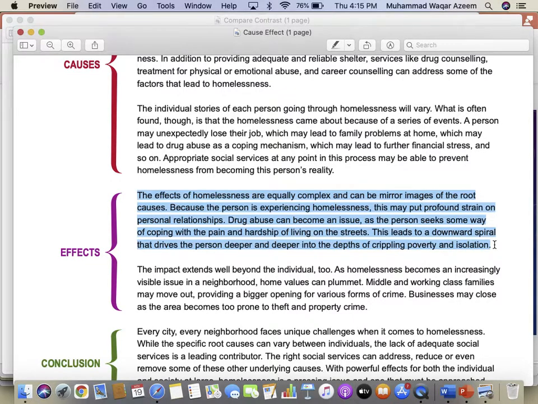What is the major effect of homelessness? One major effect in this paragraph. Personal relationships. Very good. And any other expression for the same thing? Drug abuse, excellent. So I think that is the crux over here.